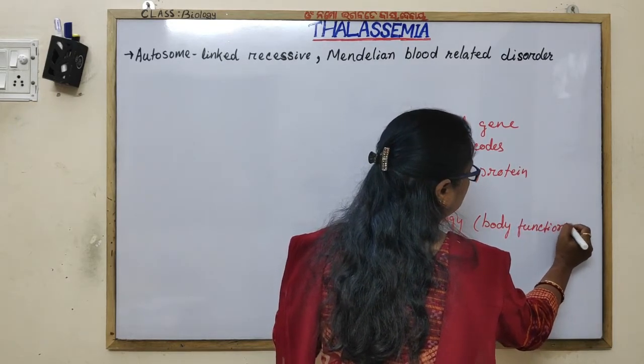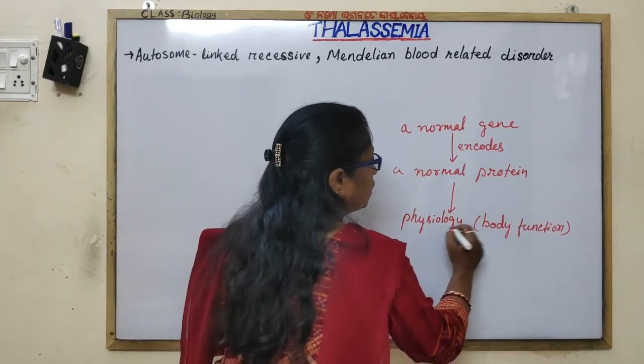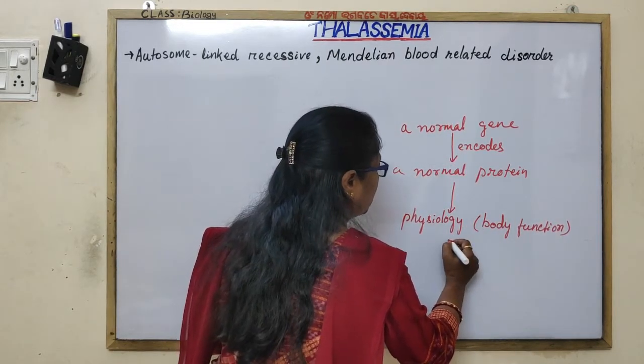Normally, the physiology of the body, that is, body function, is normal.